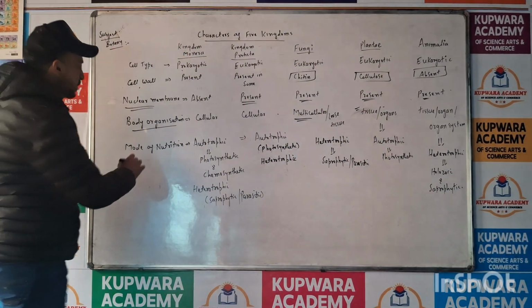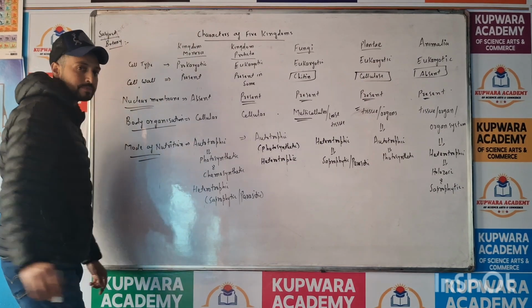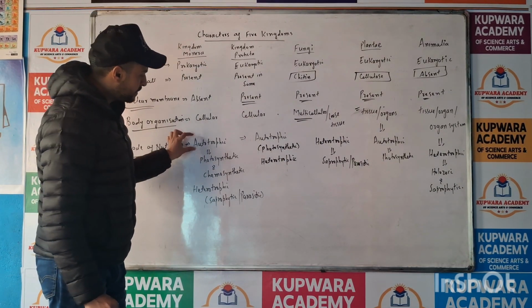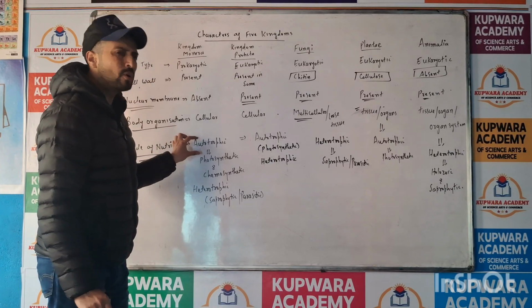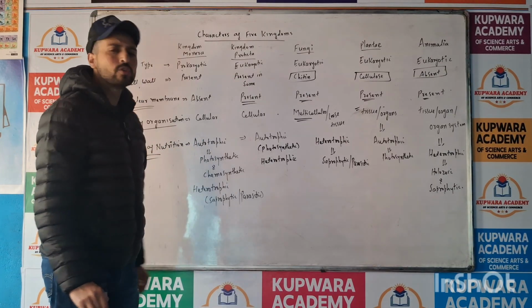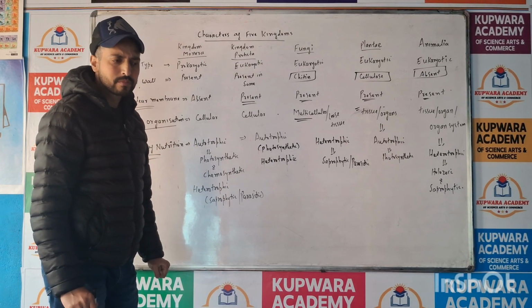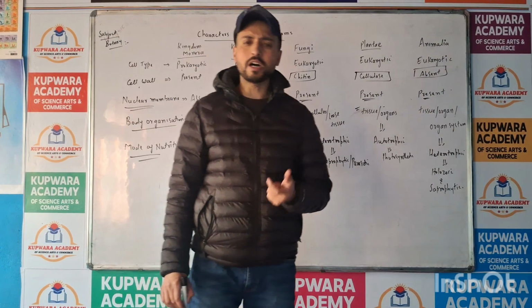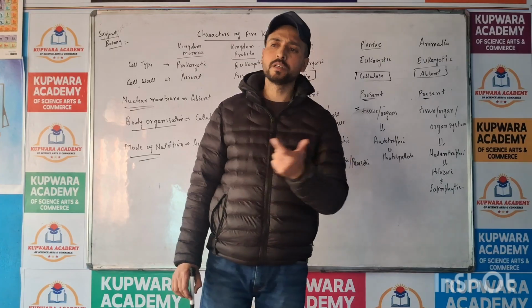Now we will talk about the mode of nutrition. Monera, they show both autotrophic as well as heterotrophic mode of nutrition. I have already told you. Autotrophic mode of nutrition means organisms are able to prepare their own food.